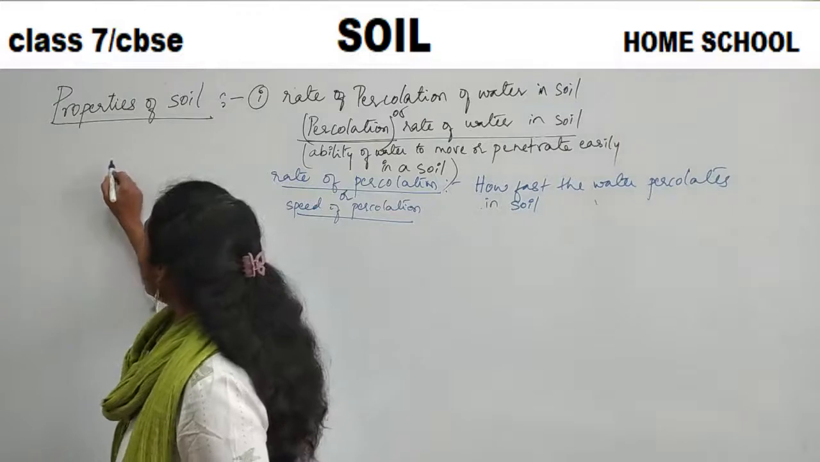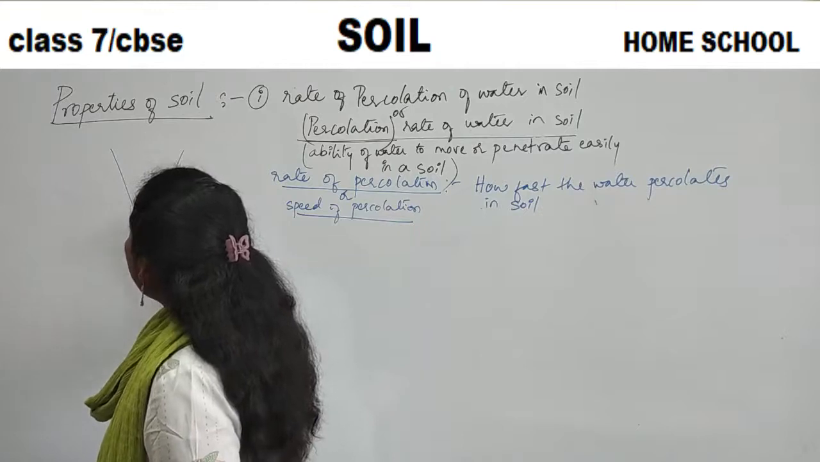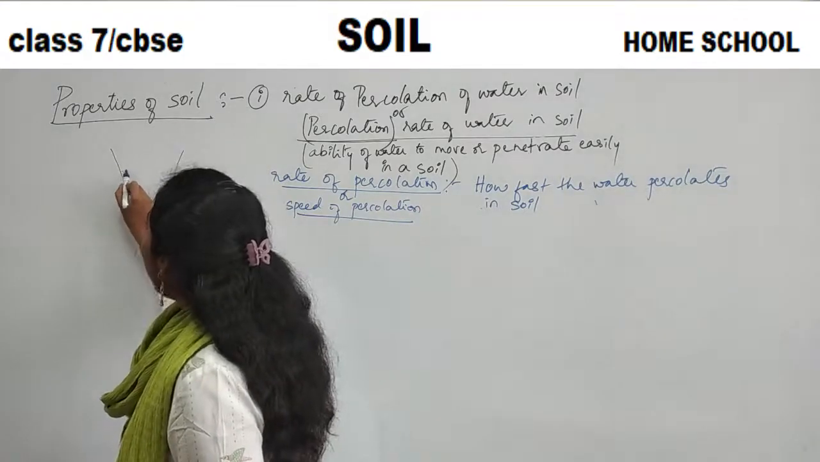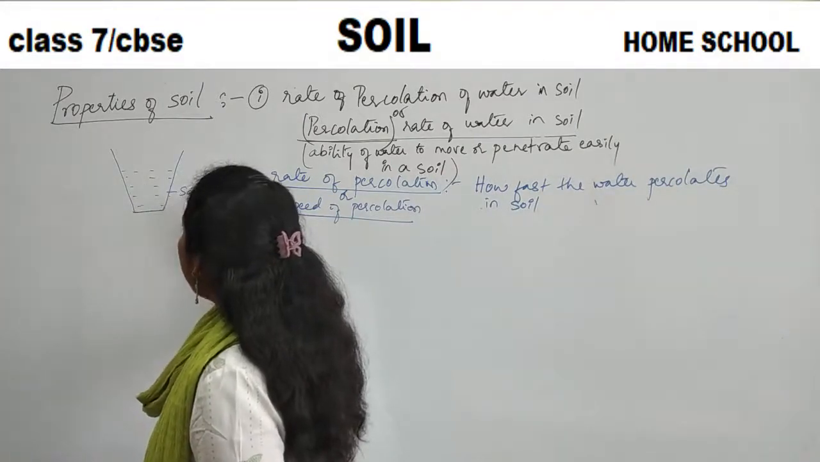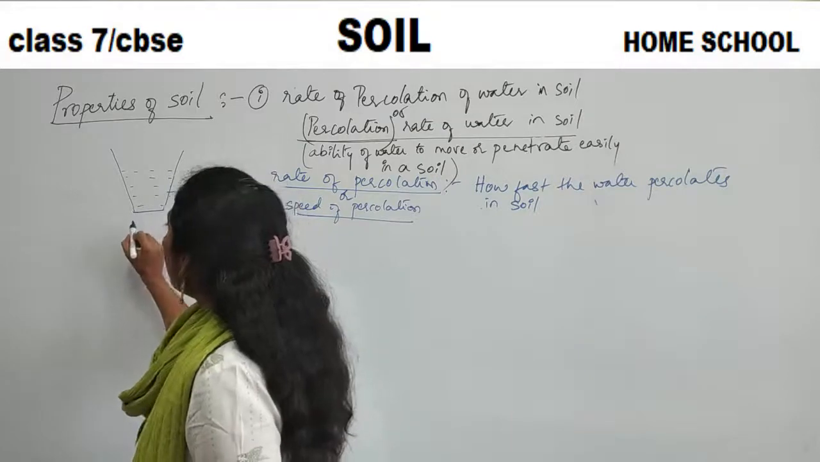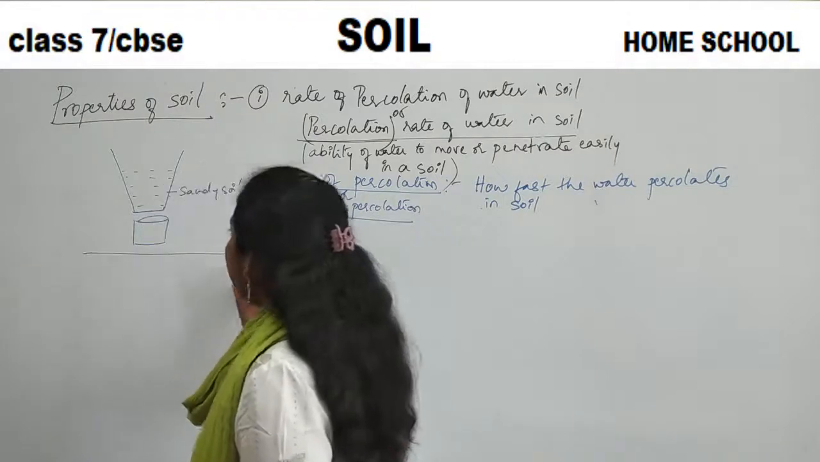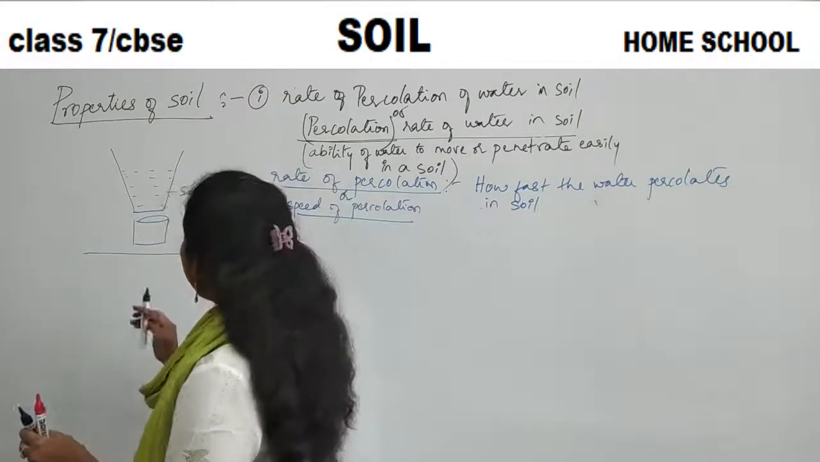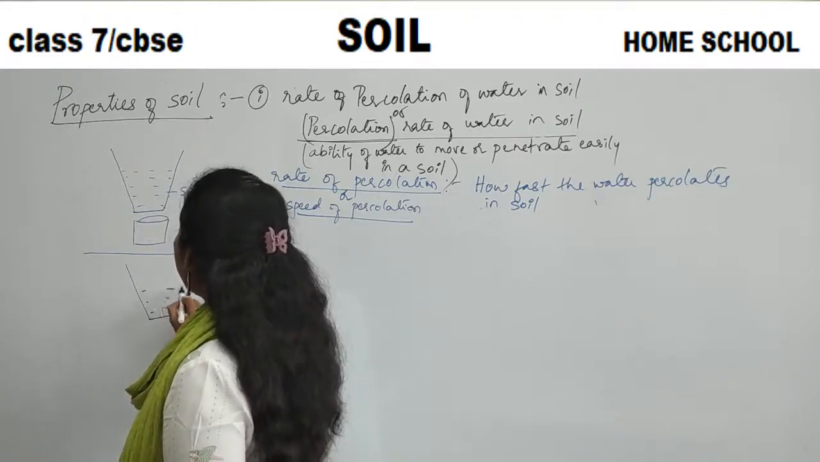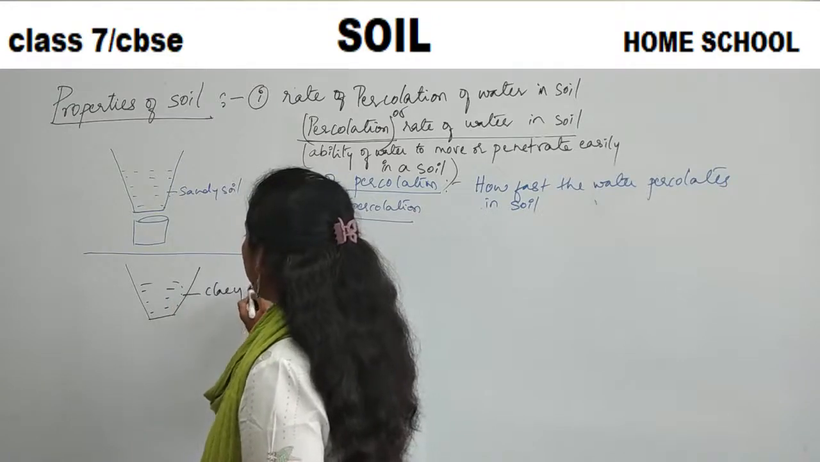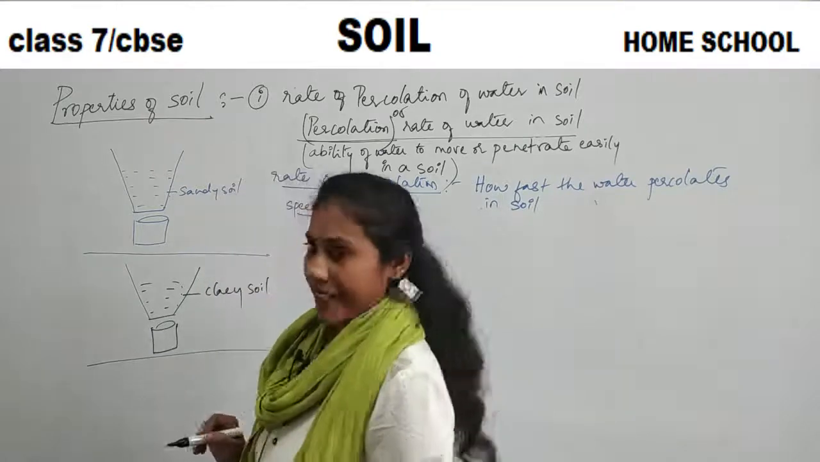What was the activity you studied? See, in the first case, you had one pot. Here, imagine you have taken sandy soil. Below it we have kept a beaker. So this is the first scene. And in the second scene, you have another pot where we have taken, imagine, clay soil. Here we have kept one more beaker. This is the second scene.